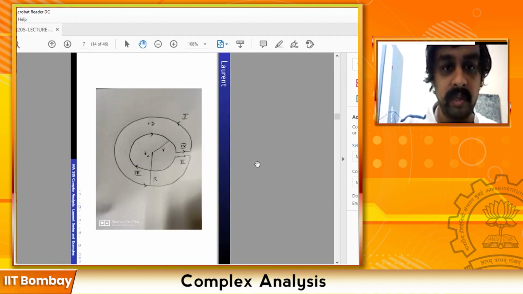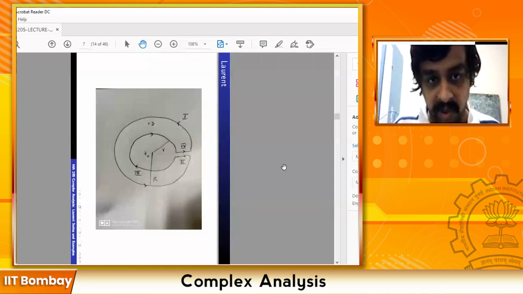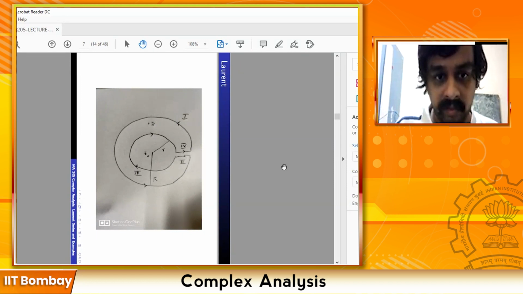Yeah, so this was the picture, right? You have z0 at the center, you have some point in this annulus, little z, and you take this contour. And this contour that I have drawn encloses this z. So you go along 1, then you go along 2, then you go along 3, then 4, and so on. And in the limit, 2 and 4 cancel each other. And so it's integration along 1 plus the integration along 3 in the opposite direction. So it's integration along 1 minus integration along 3, both taken in the counterclockwise direction.